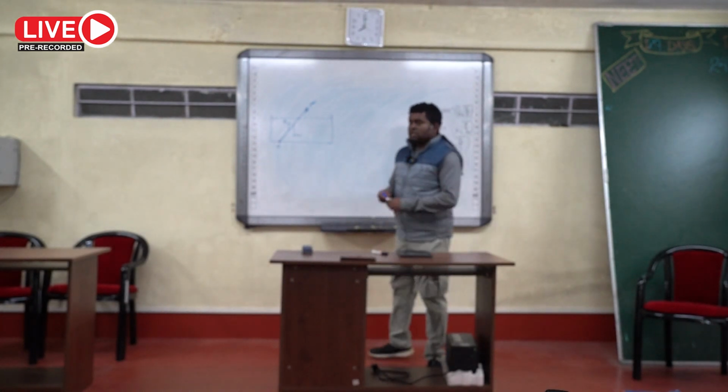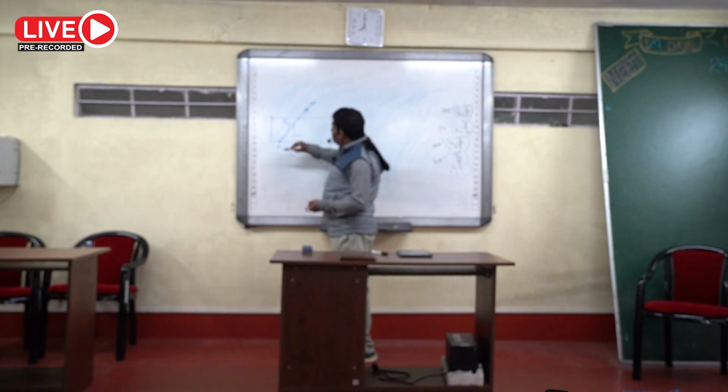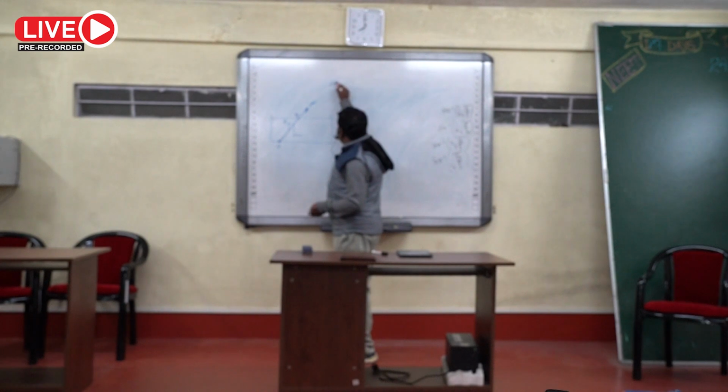Let us consider the entire length of the rod is L, and from that consider this length, say P, this is Q. PQ length is considered as small l.